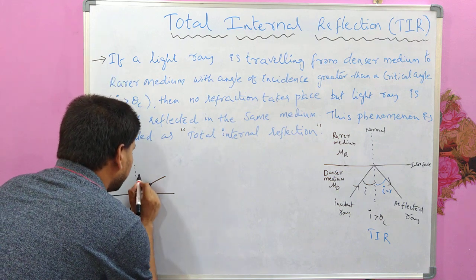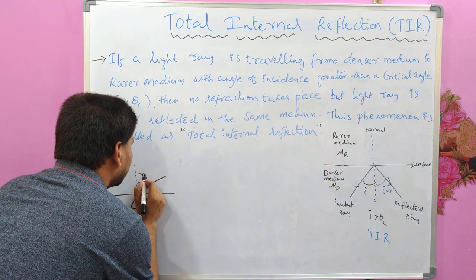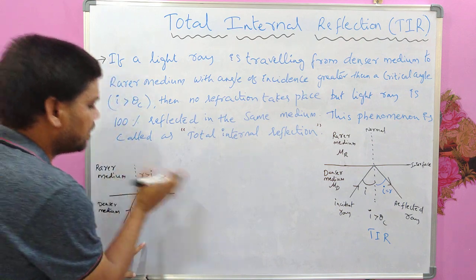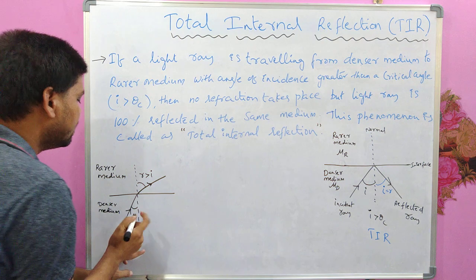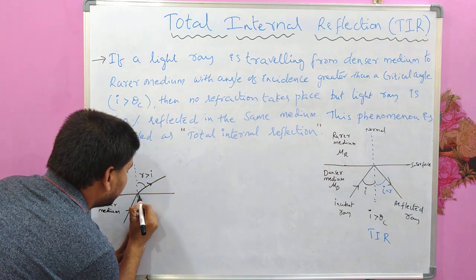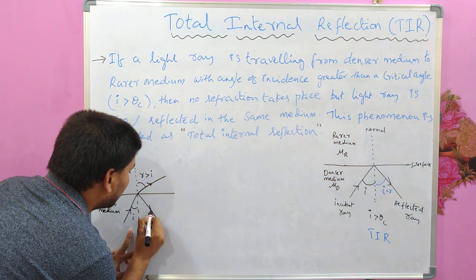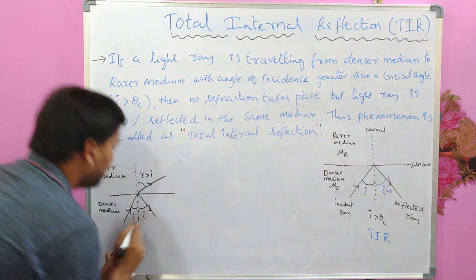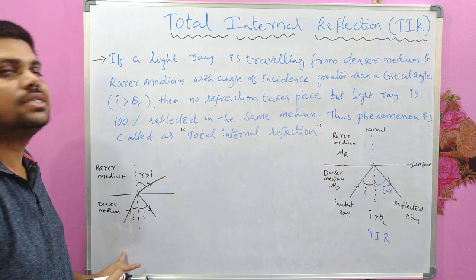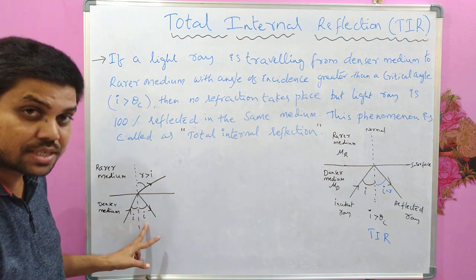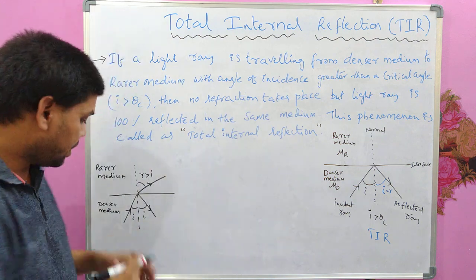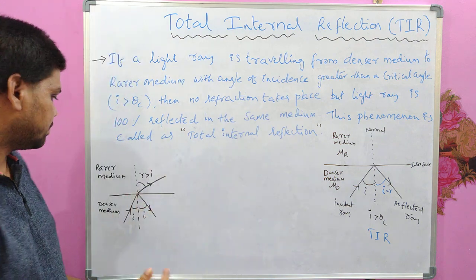So this is the angle of refraction, which would be greater than this I. The bending is away from the normal and part of this light ray would also reflect. This will be equal to I, the angle of incidence. Usually it's called the angle of reflection, but this would be equal to the angle of incidence according to the law of reflection.